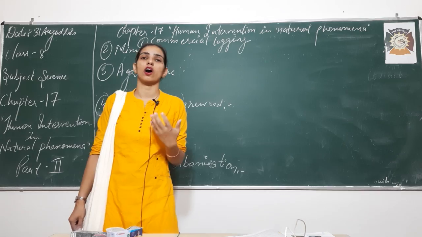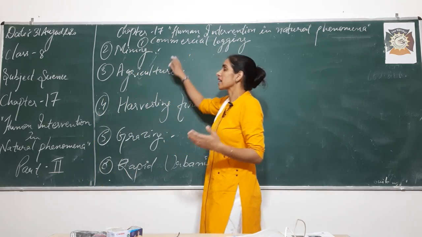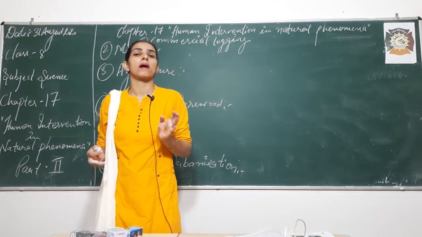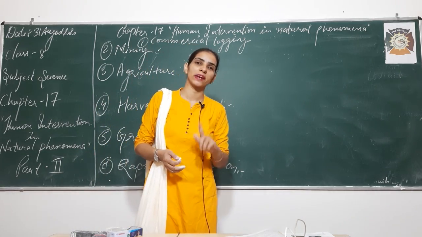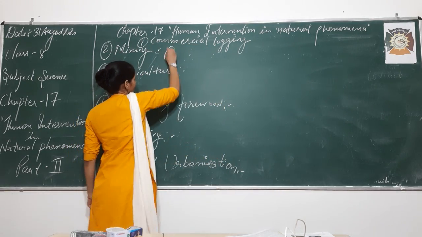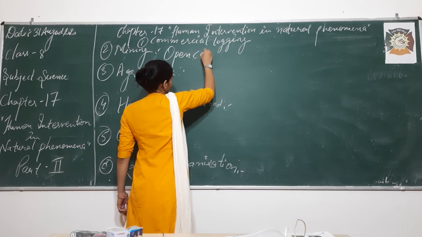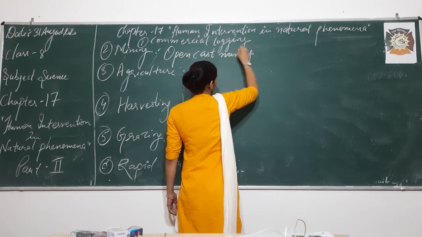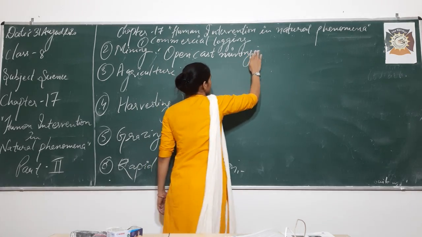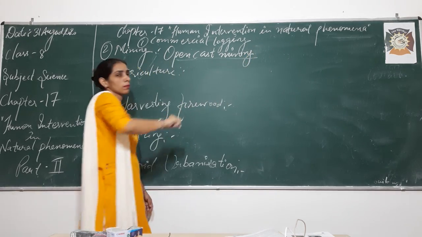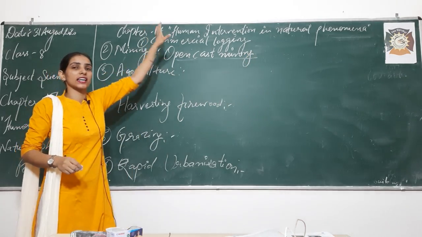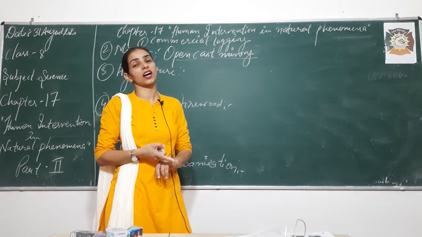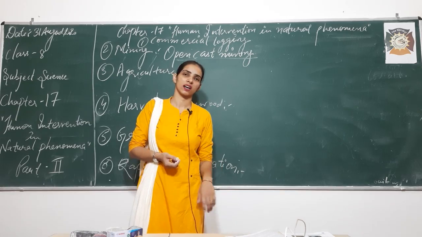Just for obtaining that, we clear away the forest in large numbers, because only then can mining be done. For open cast mining, what is the main reason? For open cast mining, you need to clear away the forest in large numbers. That will ultimately lead to deforestation, right? So mining is one of the other reasons for deforestation to occur.